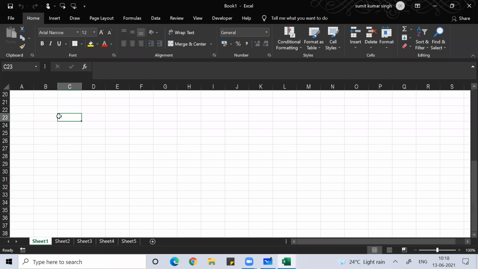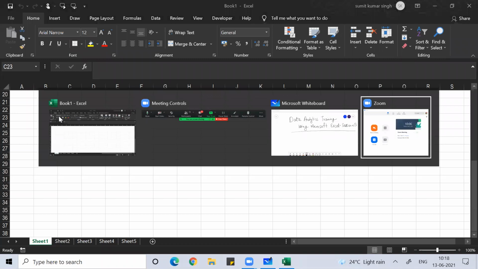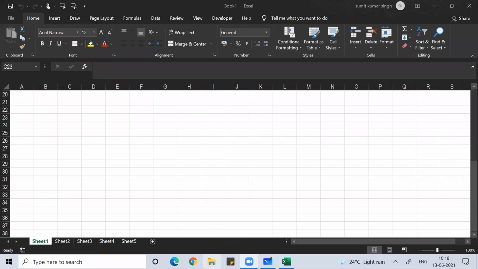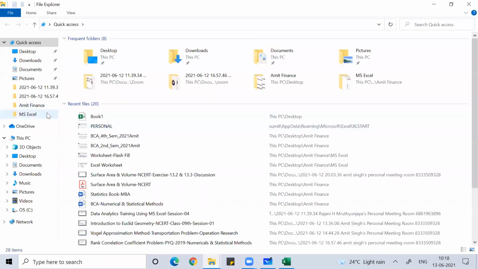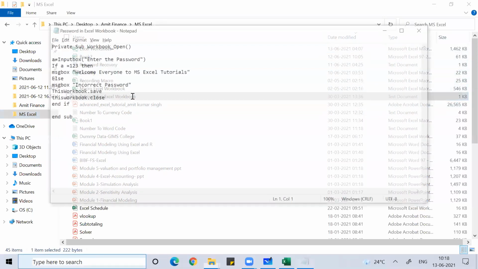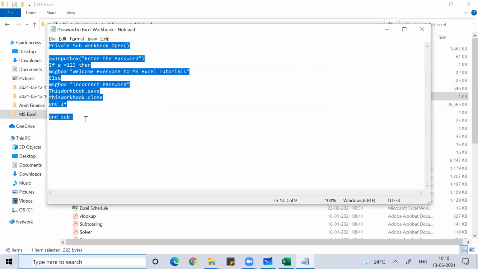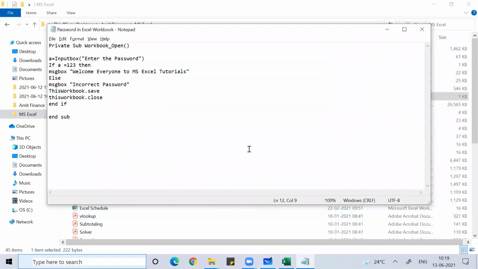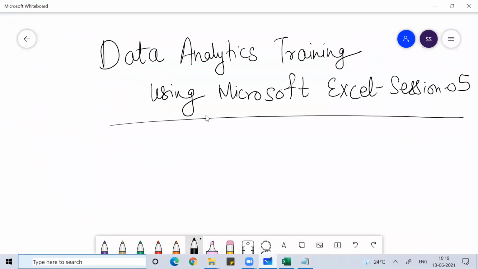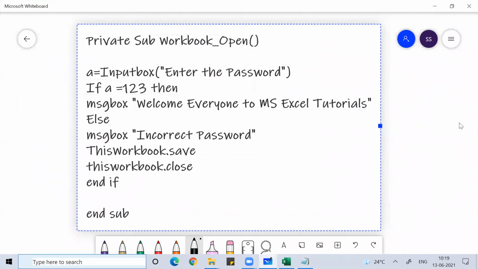You can put a password in your workbook like this, or if you want, you can write a program for putting that password. I'll share that program with you. So this is password in Excel. I'll just copy that and put it here. Guys, you can write a program for the password.